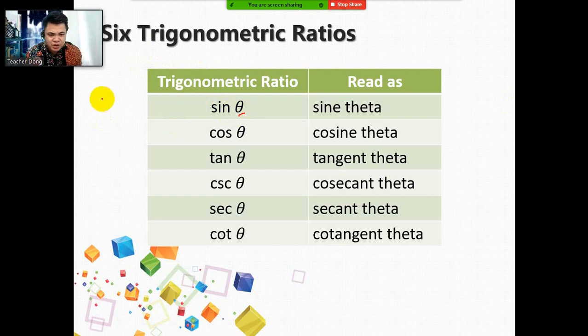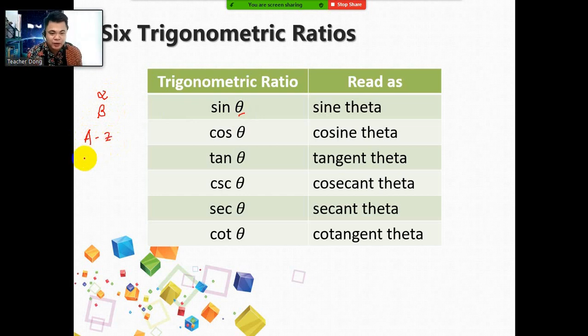For the symbol of angle, you can use different letters in the Greek alphabet, like for example, alpha, beta, and so on and so forth. But mostly we use theta, alpha and beta. There's no problem. You can also use the letters in the English alphabet A to Z to denote or represent an angle.